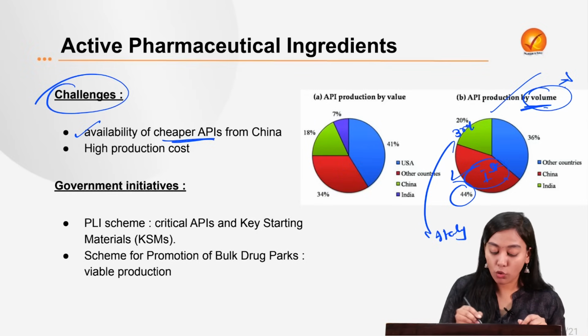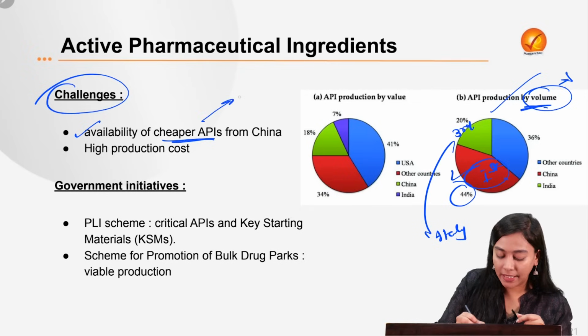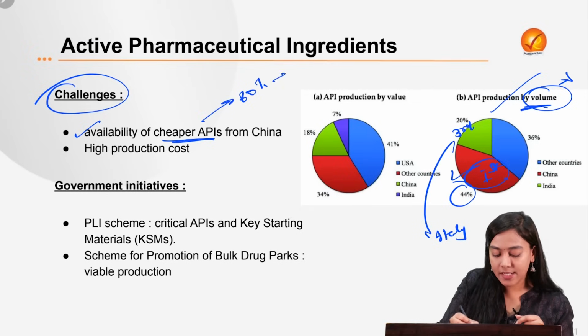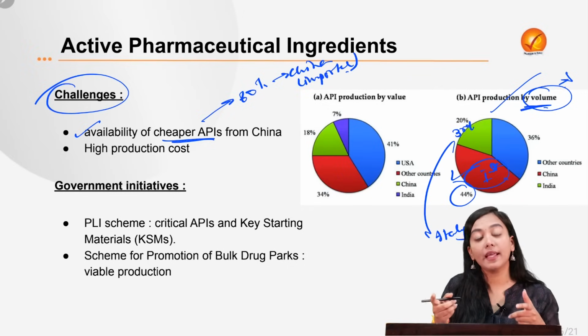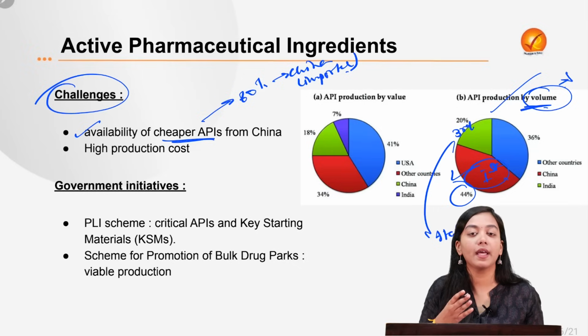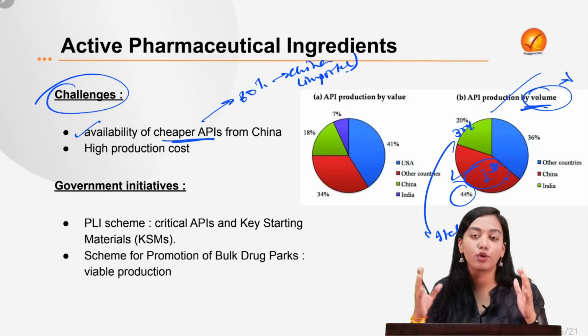So first of all, we are over dependent on China. In fact, about 80% of India's API is coming from China, or is coming in the imported form. So we are the third largest producer of API, but again the highest net importer of APIs.